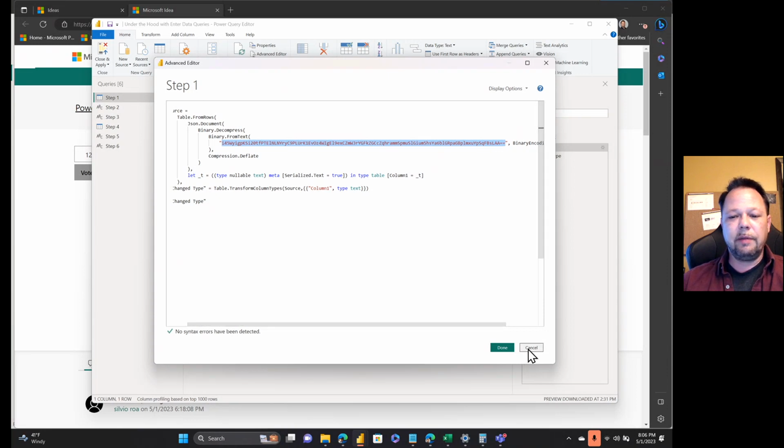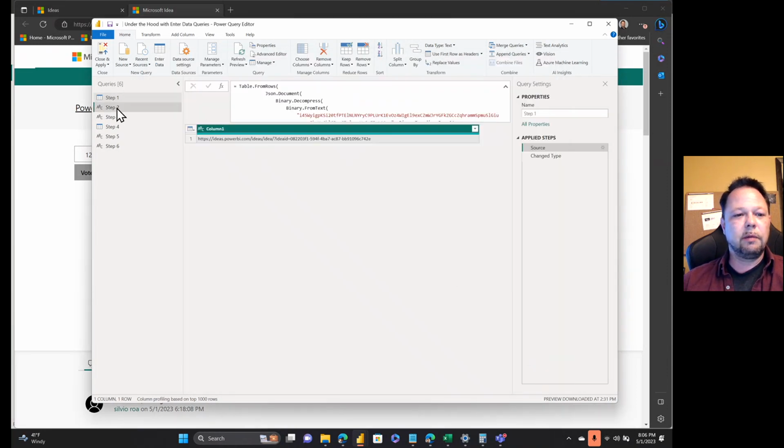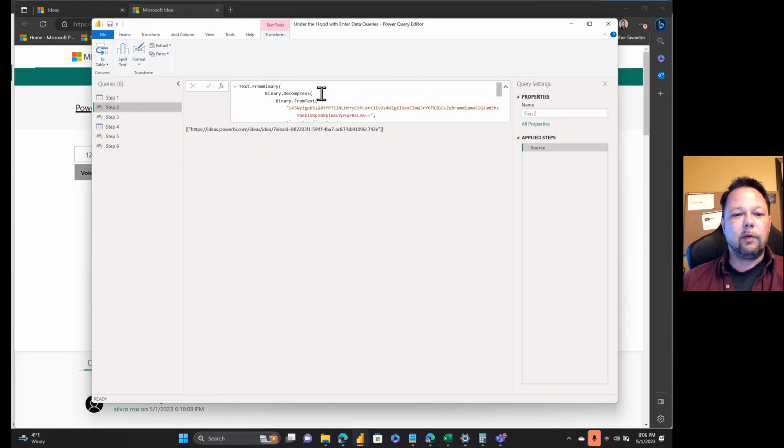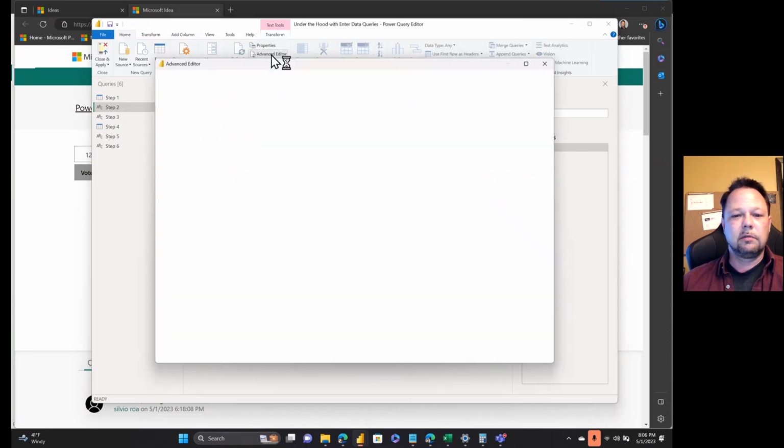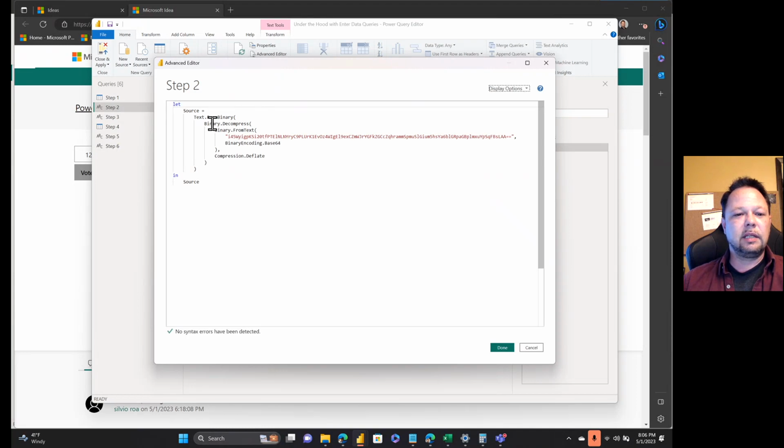So this is the enter data query. What we can do is modify that a little bit and see what this is really encoding. Let me bring back the advanced editor. We've taken the text that we had in the last query and wiped out the Json.Document and the Table.ToText.